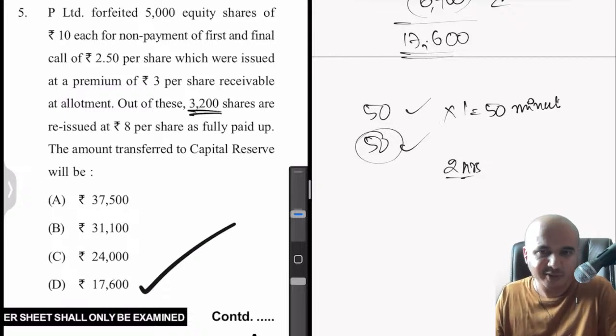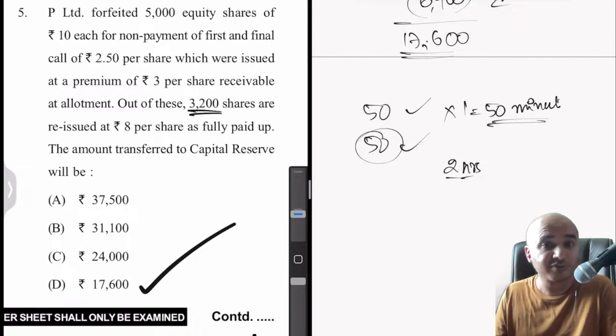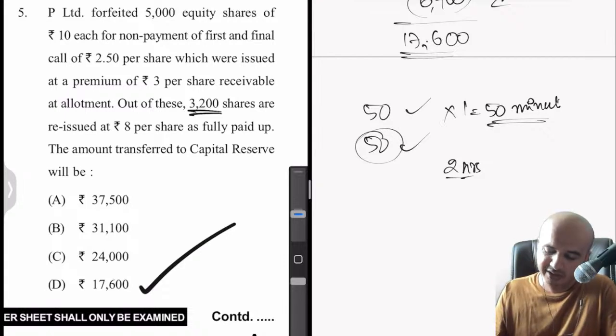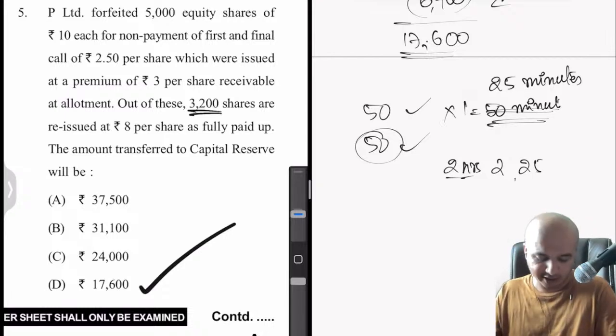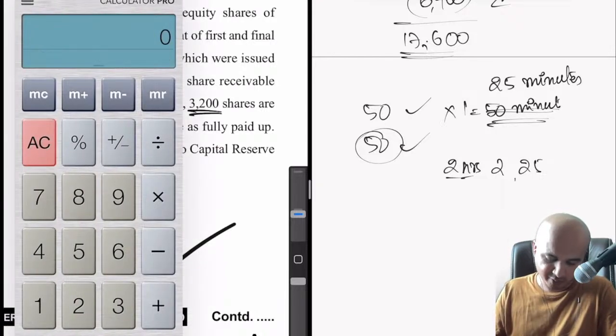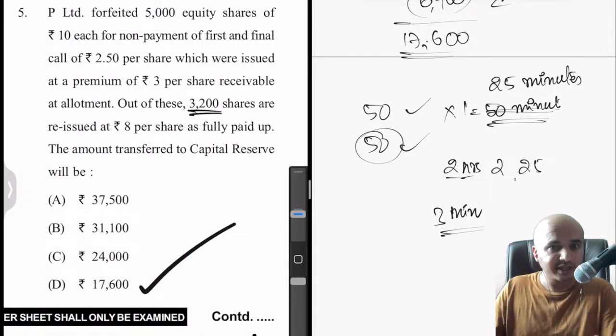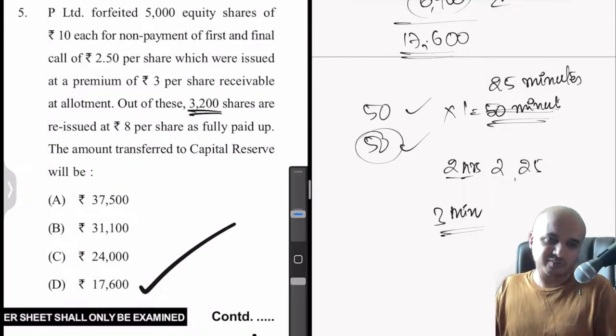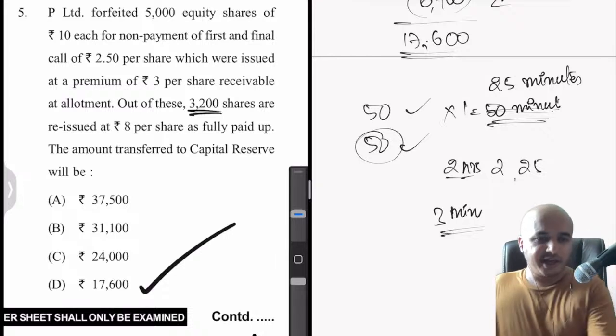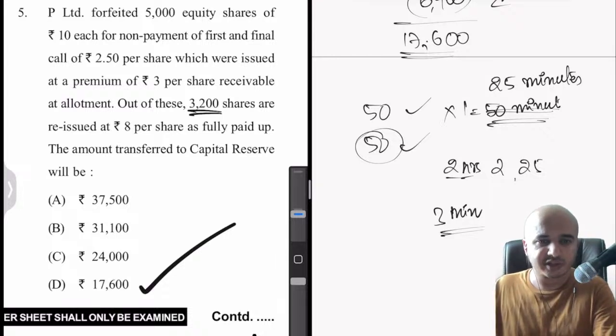Why in the exam it will be much easier is you won't require 50 minutes for 50 theory questions, because you'll answer, maybe you'll think for even 30 seconds. So even if you think for 30 seconds, you'll only need 25 minutes to answer the theory questions. So that means you'll have 2 hours 25 minutes for 50 practical questions. So that means 145 divided by 50. Roughly about 3 minutes for every practical question is what you'll actually get in the exam, which according to me is more than fine. Okay. Anyway, so that was with respect to question number 5.